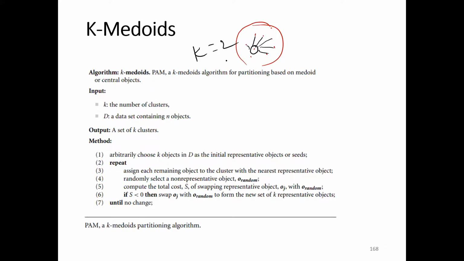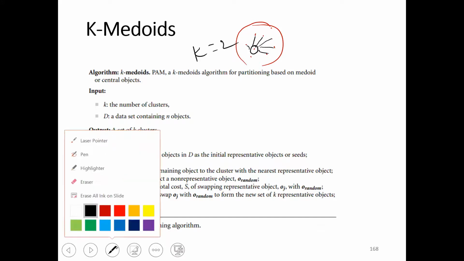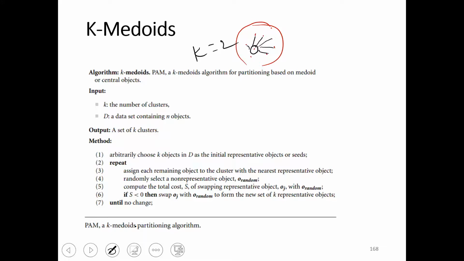And after that, in the second iteration, that means in the next iteration, we need to again randomly select another point from the cluster as a representative. For example, here in the second iteration, suppose. So what is the first iteration?